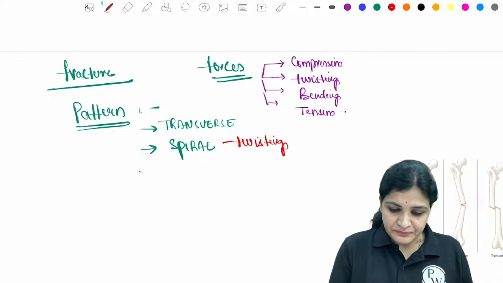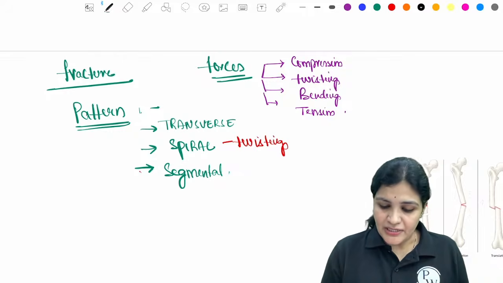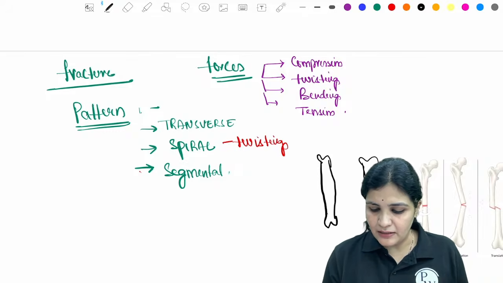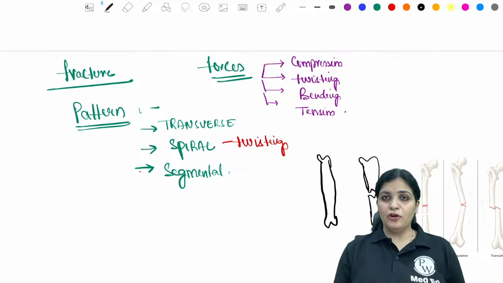And then you have segmental fracture. So what do you mean by segmental fracture? Now, imagine that this is your bone, and the fracture breaks at two points. So this is a fracture at one point, and then there is a fracture at the other point, right? So there is a segment of the bone which is seen.